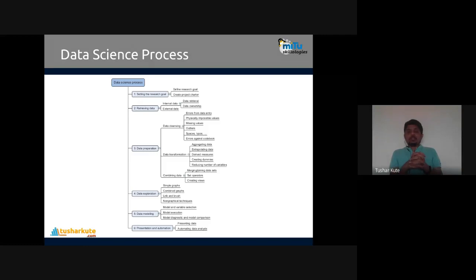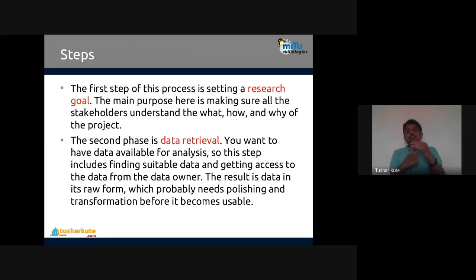Depending upon the data and the output that we expect, the processes can be different. So what are the processes? Let's go step by step. We'll start with the first, and the individual small steps present inside it, we'll also go into detail. Let's take a summary of all of them, what exactly the meaning of every individual step is. The first is setting the research goal.